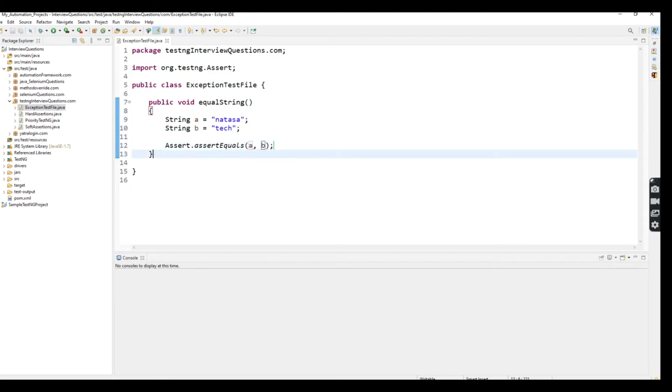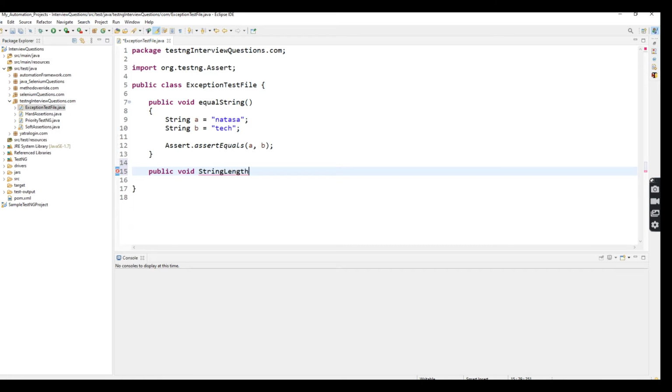This is one method. Again I'm going to create another method, which is public void stringLengthFail. Here I'm going to store three different strings in a string array.